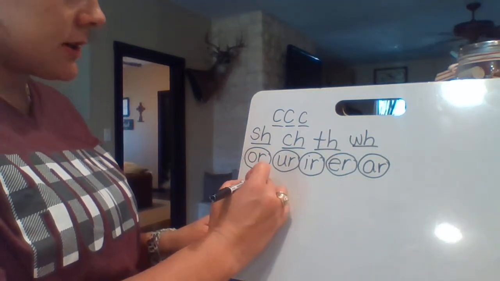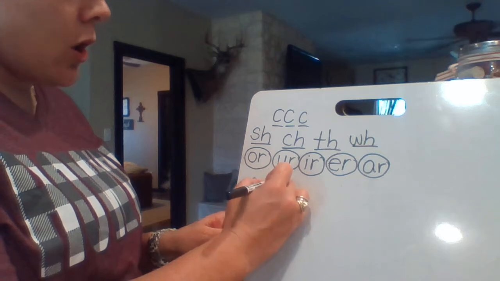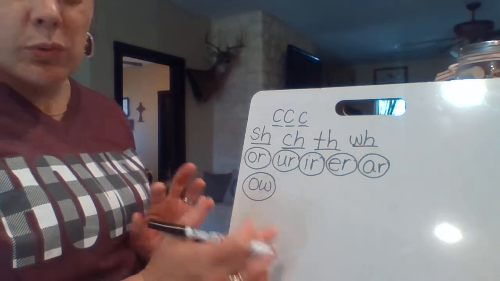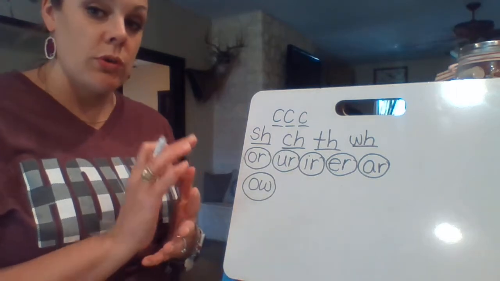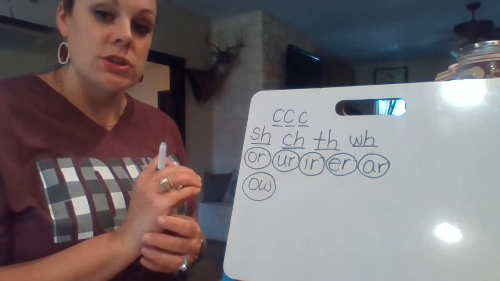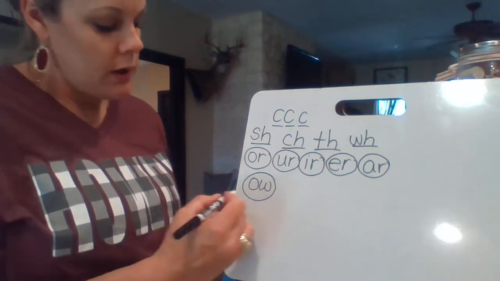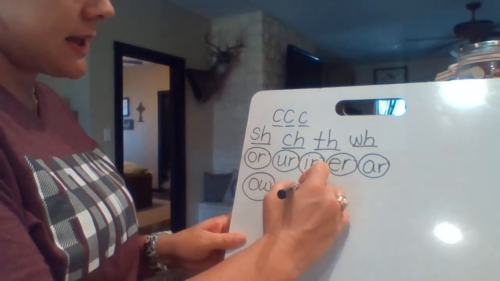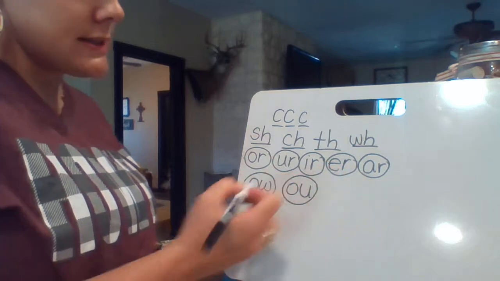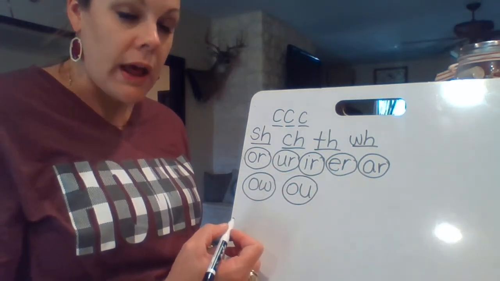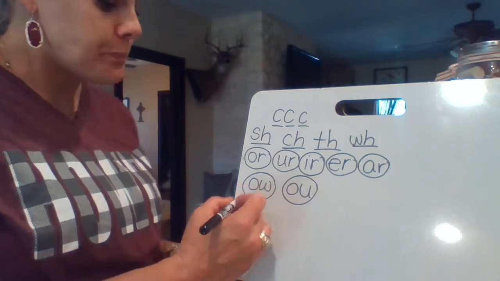And then we have talked about the O-W, which can say O and ow. So sometimes when you're reading a word, you've got to try them both. You might want to try it when you're reading it like snow. You could say snow or snow, and then you're like, well, that doesn't make sense. It must be snow. Okay, the other one like that is the O-U. It can say ooh, like soup, or ow, like trout, okay?